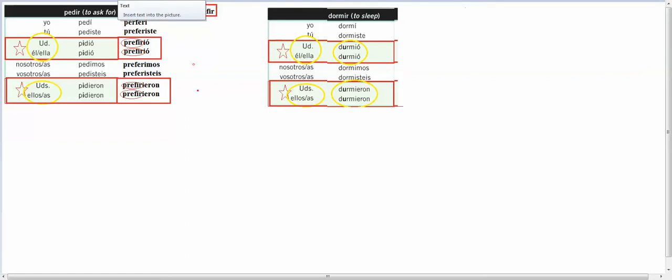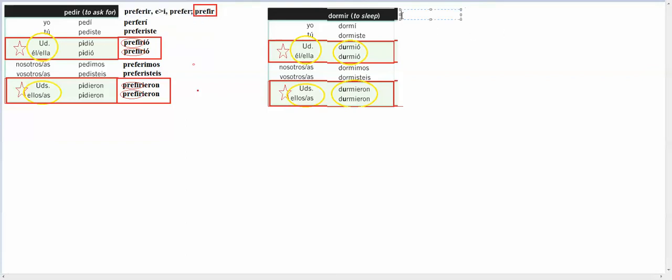Morir is to die. In the preterite tense, it's an O to U stem changer. And that would make it could either be mor or mur. You only are going to use mur where the red is.